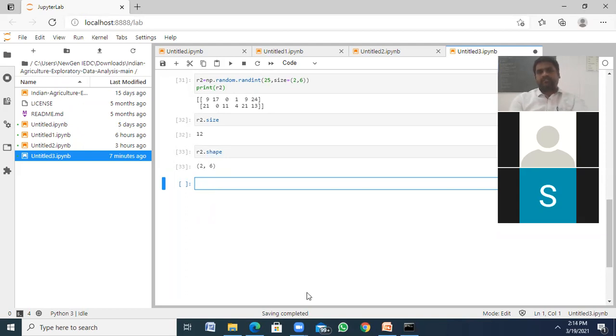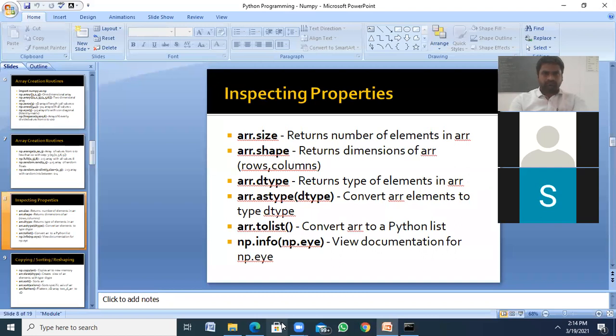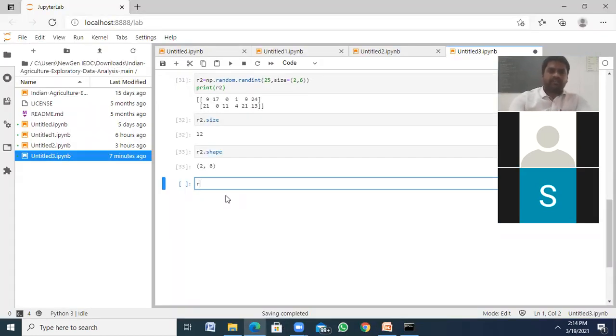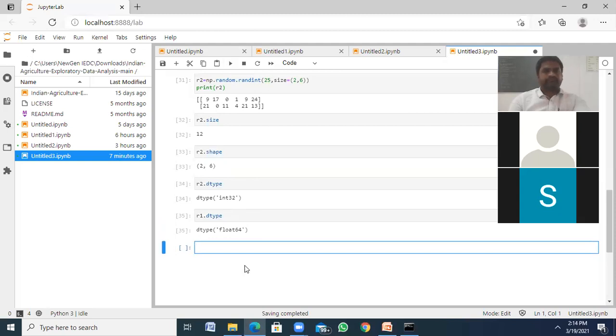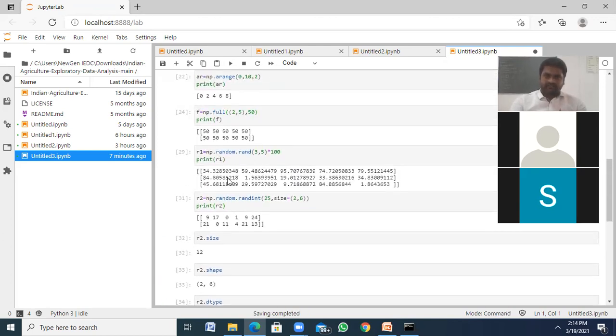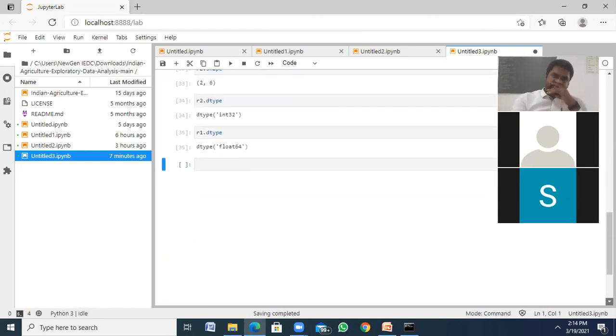And the next is dtype. What type is it? r2.dtype. Int32. Let's say if I want to know the dtype of r1. See, float. Why? Because r1 is a float type, it has precision values, right? This is rand. Float, that is float type, and that is integer type.